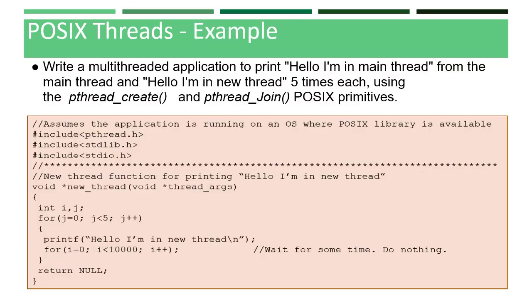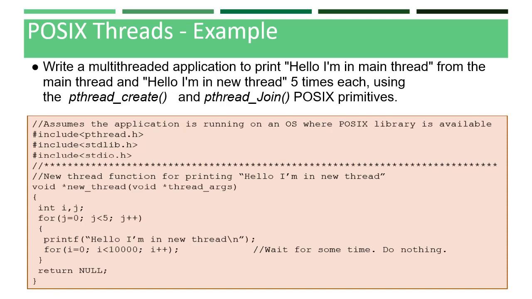So here is an example for POSIX threads. Write a multi-threaded application to print hello I am in main thread from the main thread and hello I am in new thread. You have to print it 5 times each using the pthread_create function and pthread_join function using POSIX primitives.